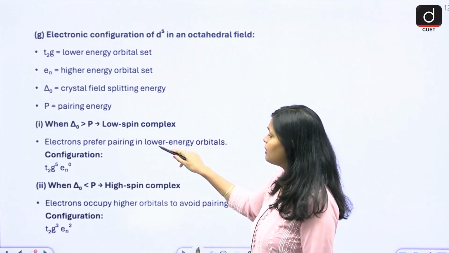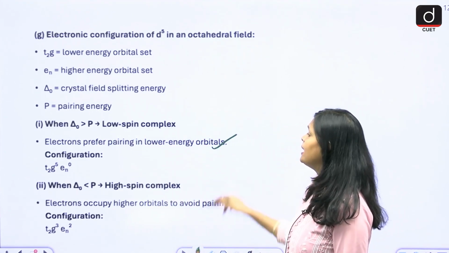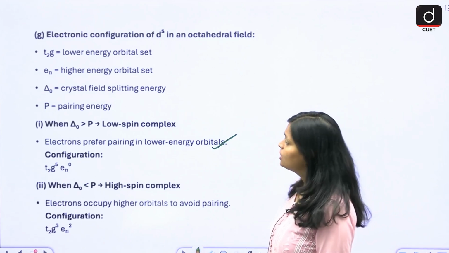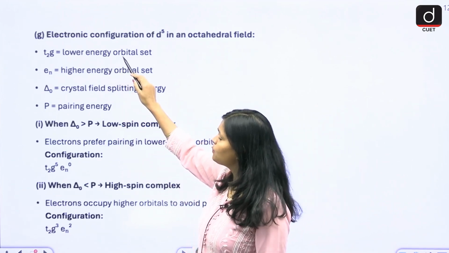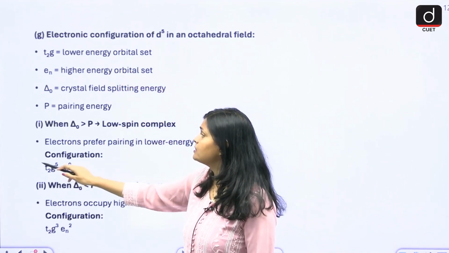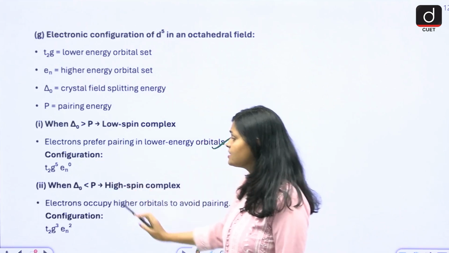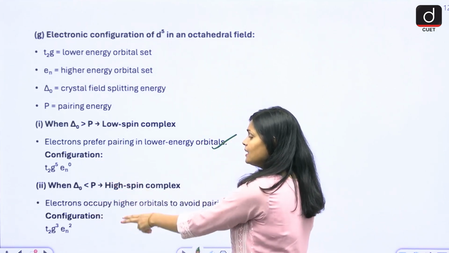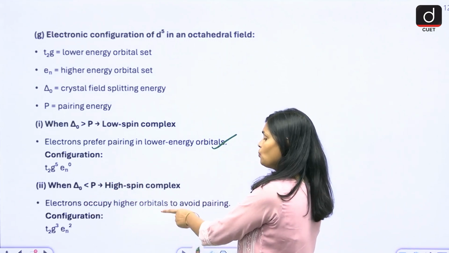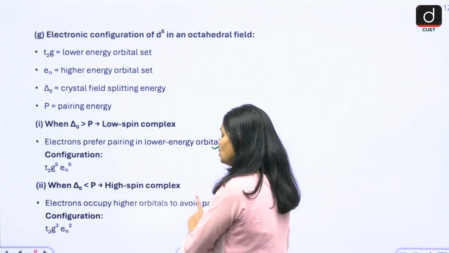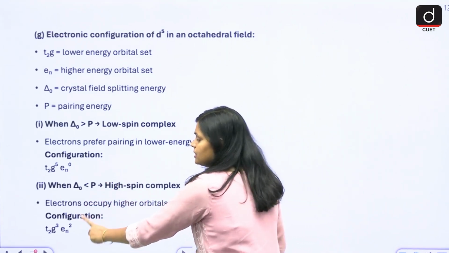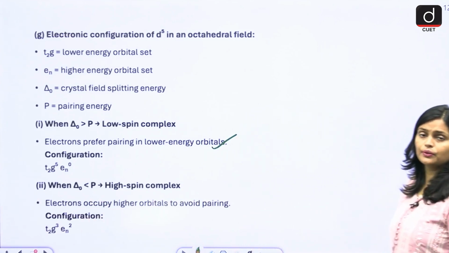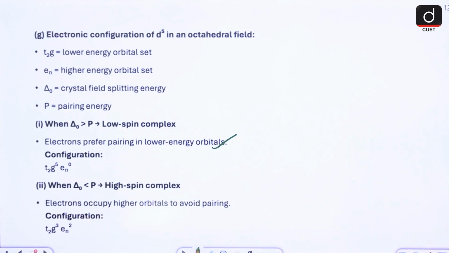So electrons prefer pairing in the low energy orbital only. So the low energy orbital is t2g, t2g5 is the low energy configuration, eg should be 0. If P is more than the crystal field splitting, then in a high spin complex electrons occupy the higher orbitals to avoid pairing. So here this is the configuration. Okay, see, these are simply fact based questions.